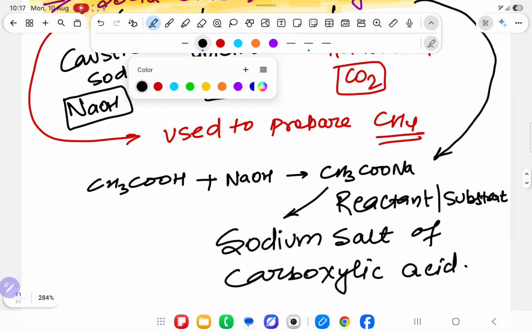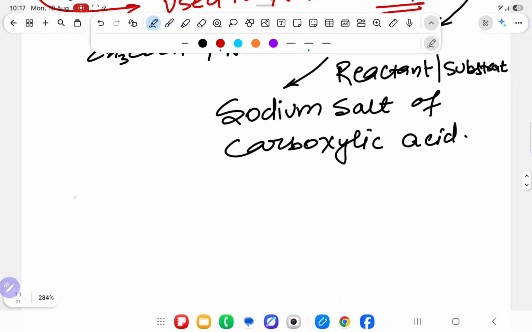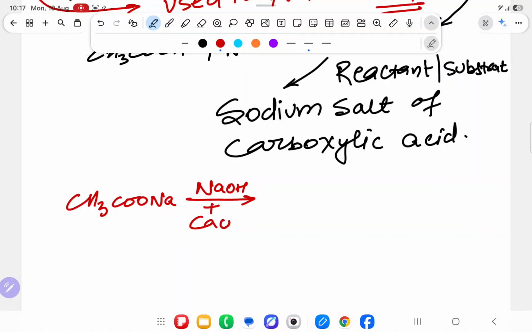Now I will take the sodium salt of carboxylic acid, CH3COONa, and I will react it with NaOH and soda lime, that is CaO. After reacting, what will happen? Carbon dioxide will go from here and sodium is also here.